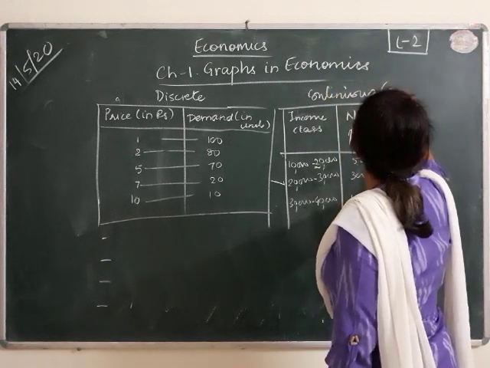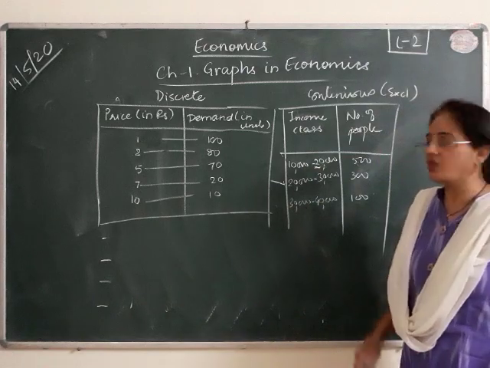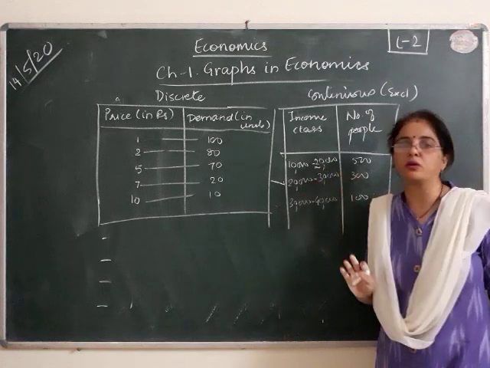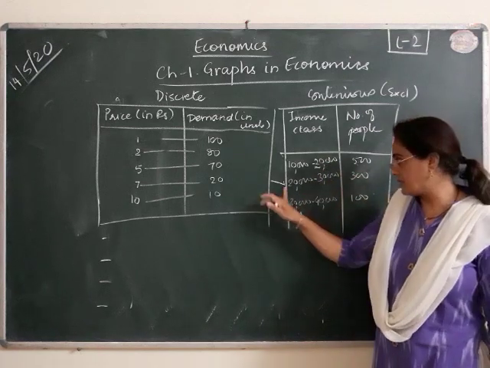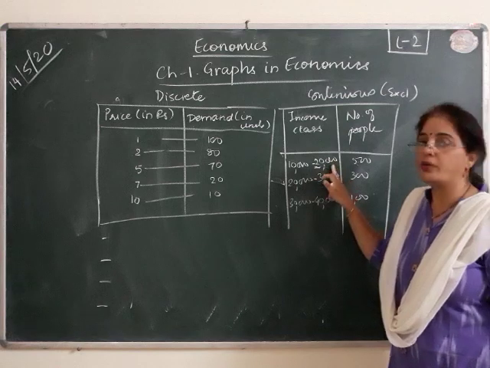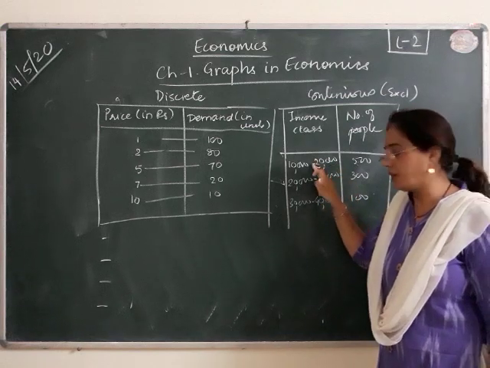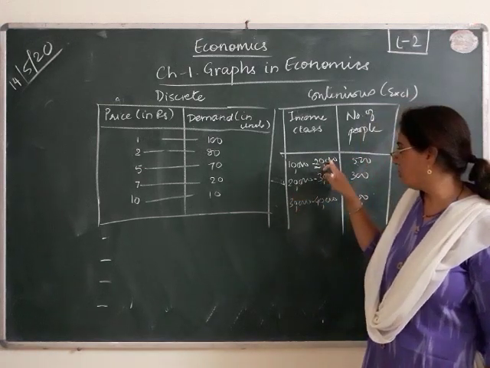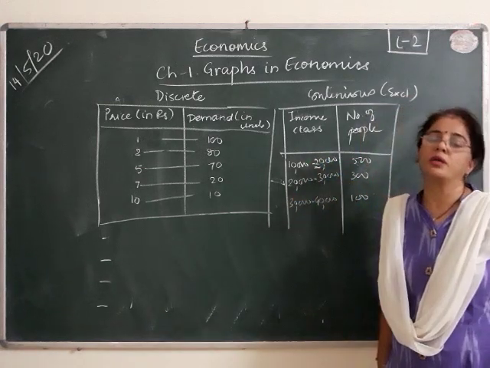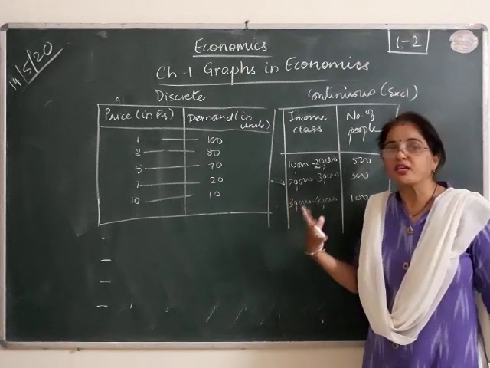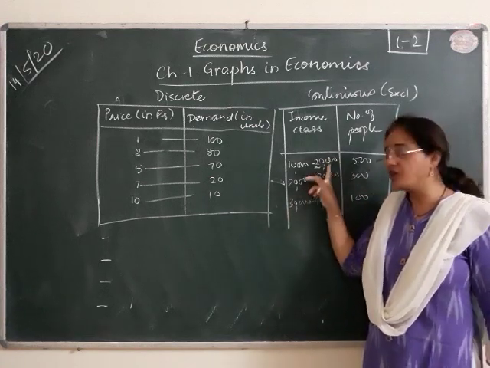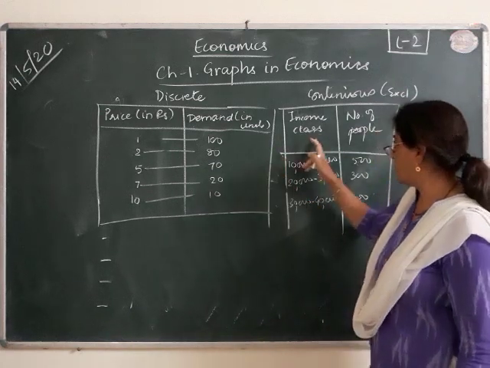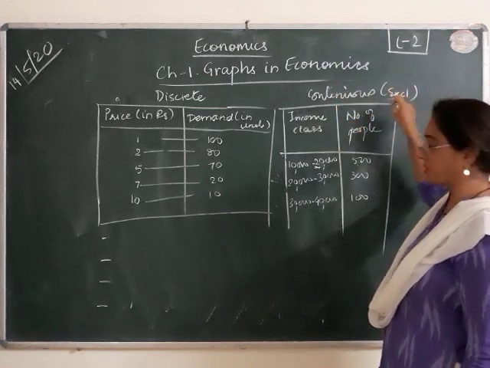In continuous also this is exclusive. Exclusive means he will be excluded from any one. He will be either excluded from here or here, according to whatever you decide. If we decide that someone with income from 10,000 to 20,000 will come here, and if it increases by even 1 rupee, he will come here. That means you are including him here but excluding him here. Somewhere you have to exclude, because that figure is appearing in 2 classes. So this kind of method is continuous frequency but exclusive.